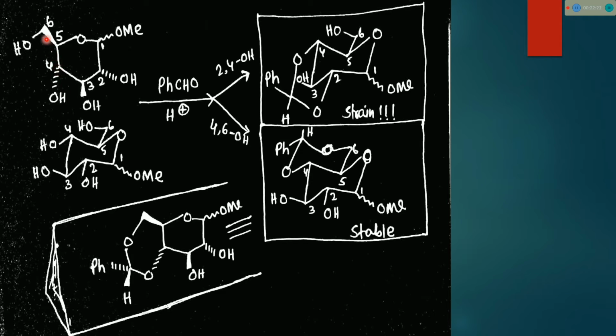When the 4 position and 6 position hydroxyl groups react with benzaldehyde, we get a stable molecule. There are two chair forms. Both chairs are in the normal chair form, and the phenyl ring is in the equatorial position, so the phenyl ring should be drawn below. So this is the final product of the reaction.